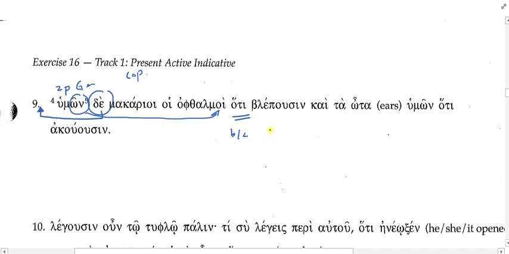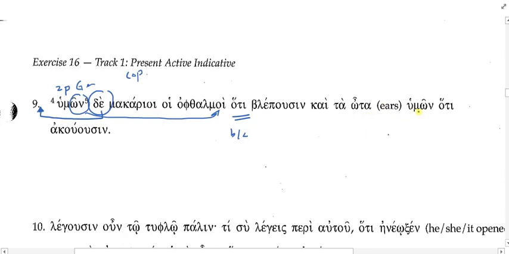Because blepousin, what's that? Is it speaking? Seeing. Okay, because they see. What is the they here? Yes, it's the eyes. So blessed are your eyes because they, your eyes, see. Kai ta ota. He has to tell you that means ears, right?